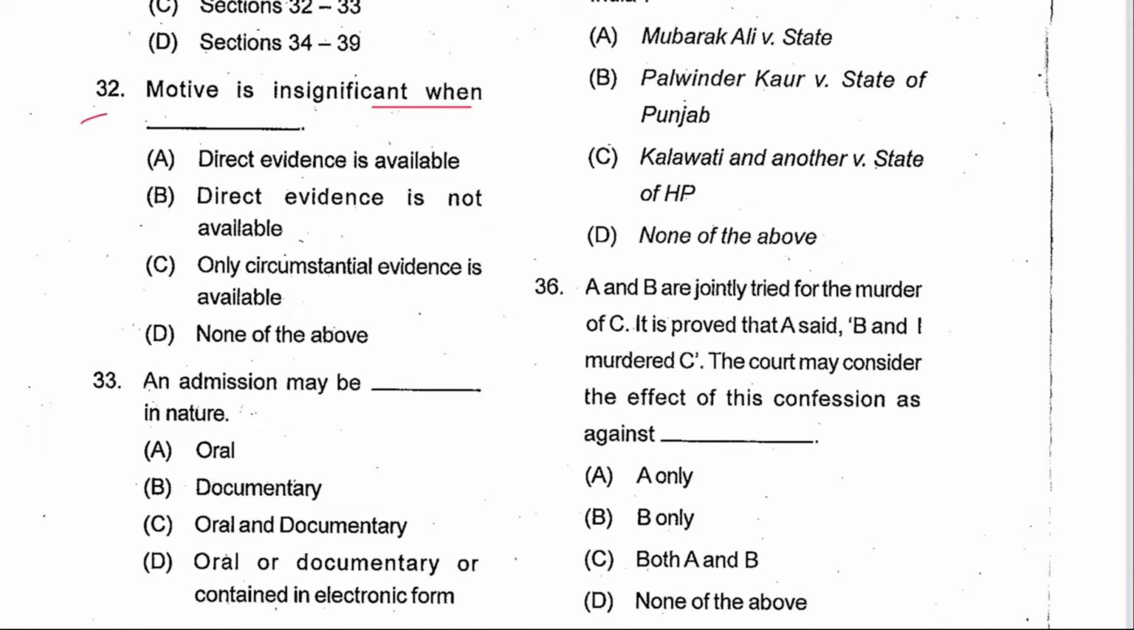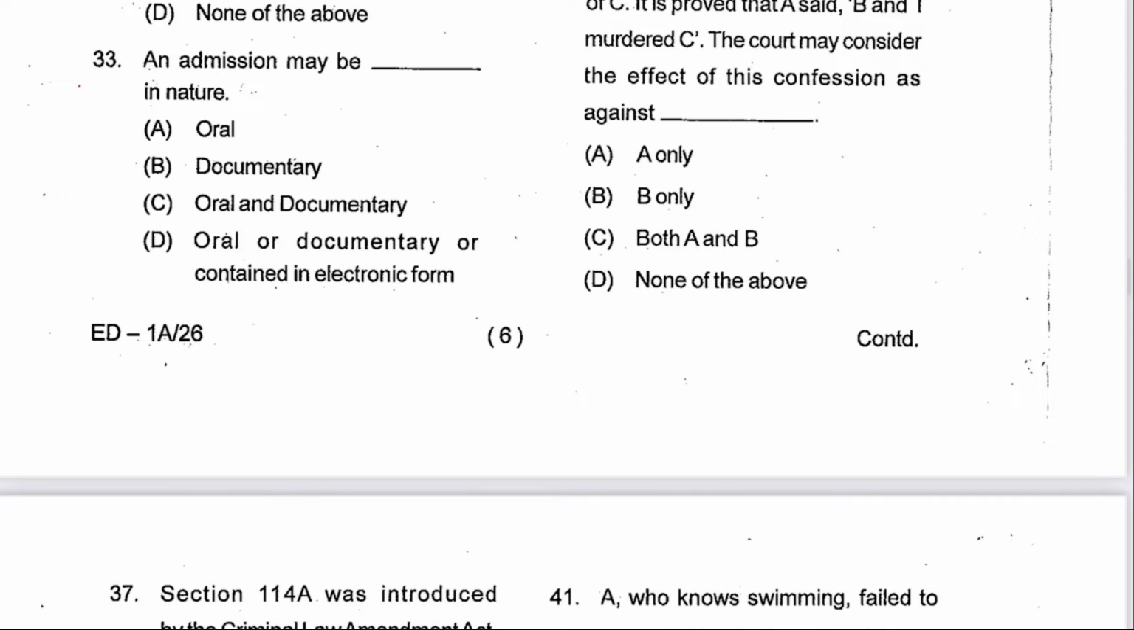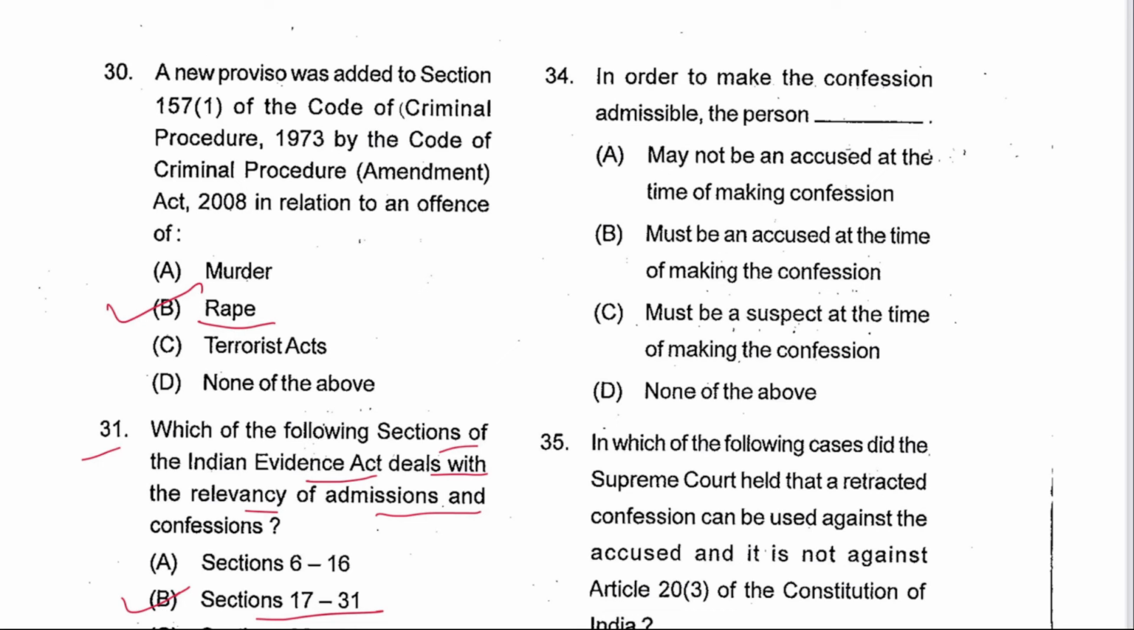Next 32. Motive is insignificant when direct evidence is available. A is the answer. Next 33. An admission may be oral in nature, or documentary, or in electronic form. D is the answer. Next 34. In order to make the confession admissible, the person must be an accused at the time of making the confession. Obviously, B is the answer.